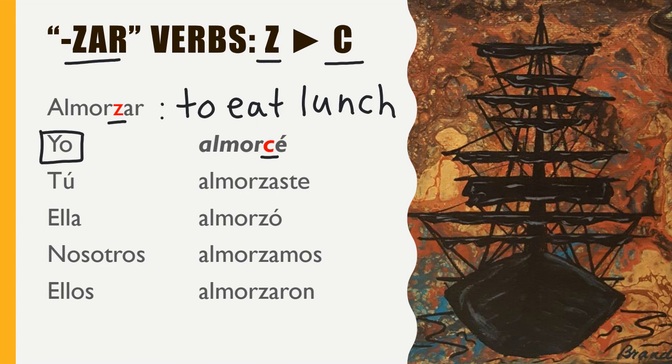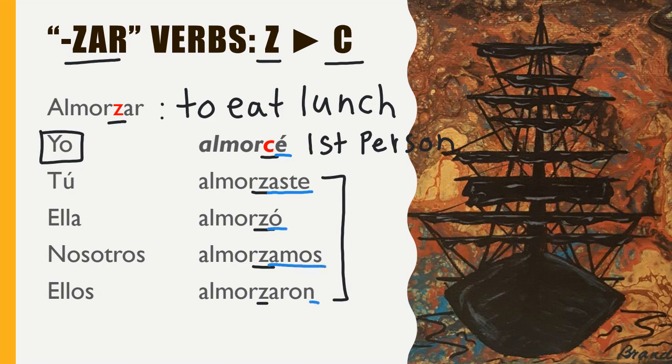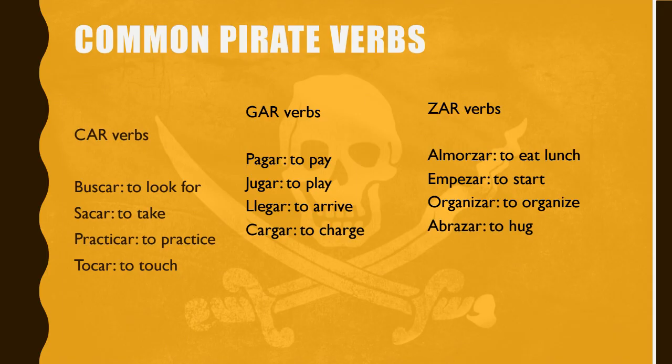Tú almorzaste. The Z doesn't change. Ella almorzó. Nosotros almorzamos. And ellos almorzaron. So again, none of them change down here. That's why this is a first person irregular verb, because it only changes in the yo form. And again, like I've been trying to point out to you on each of these slides, the endings are all the same because it is an AR verb in the preterite tense, so we end with é, aste, ó, amos, aron.